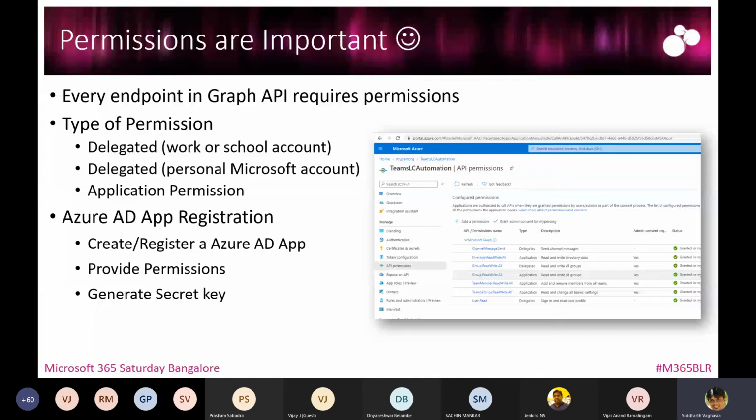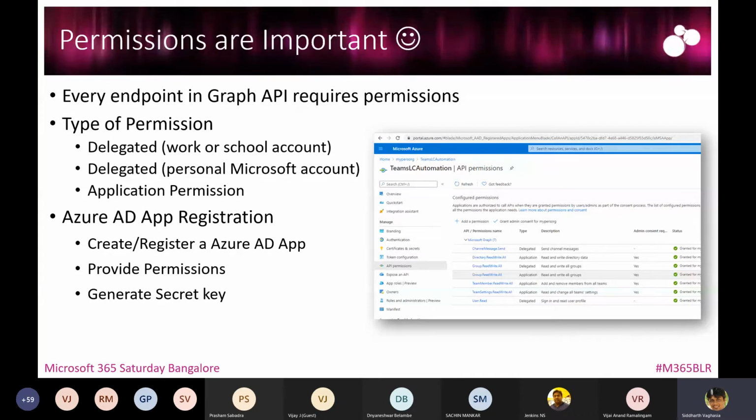There are different permissions listed based on the delegated permission, depending on what kind of account you have with your M365. If it is a work or school account, certain APIs would only be available with delegated permissions with a work and school account, and certain APIs would only be available with delegated permissions with the personal Microsoft account, which is nothing but the Microsoft Live account.